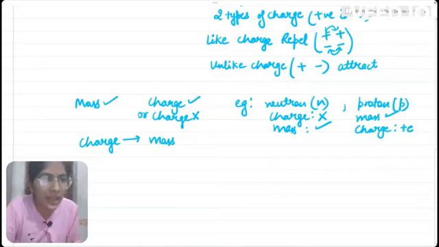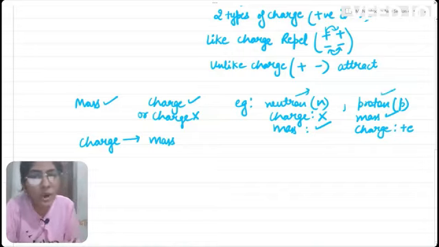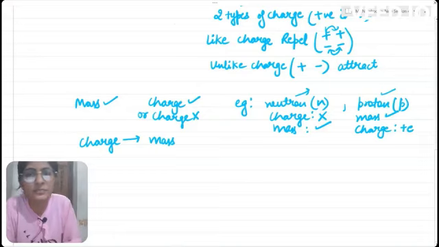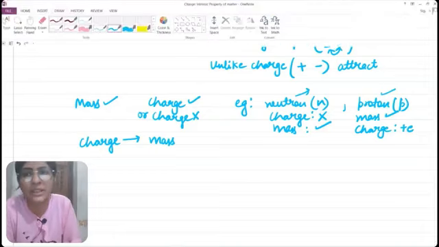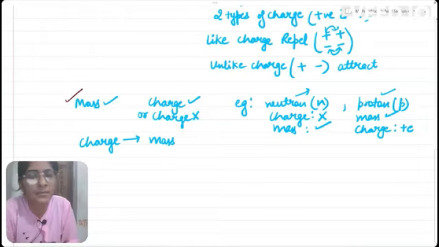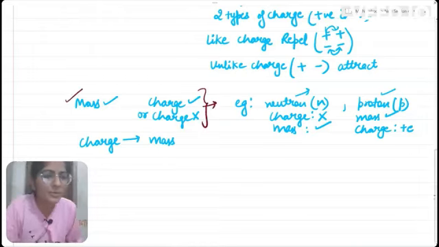So here we have this body neutron. It has mass but it does not have a charge. But this proton has charge and it has mass also. So every body which has a charge will always have mass with it, but a body which has a mass may or may not have charge with it. So this is about mass and charge.